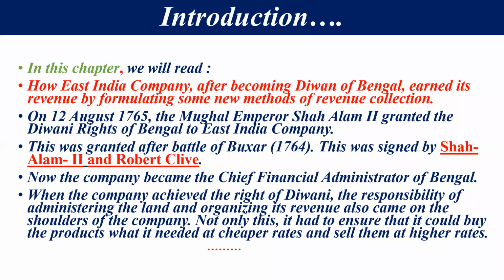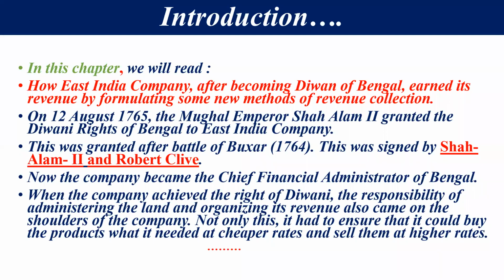Now, my dear students, I want to tell you one thing here. After the Battle of Buxar in 1764, when Shah Alam II, the Mughal emperor, was defeated, on 12 August 1765 he granted the Diwani right of Bengal to the East India Company. Diwani right means the right to collect the tax. So Bengal was given to the East India Company, and they had the right to collect tax in Bengal.